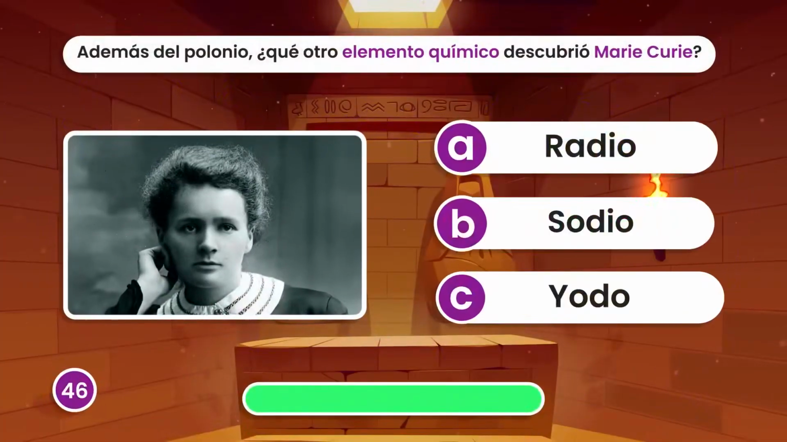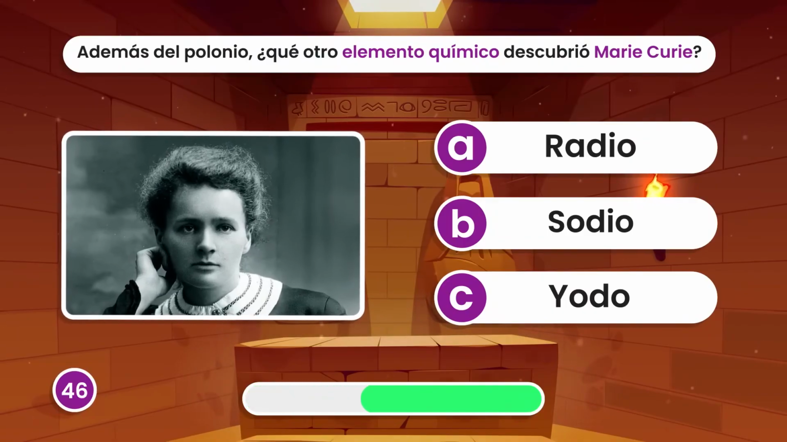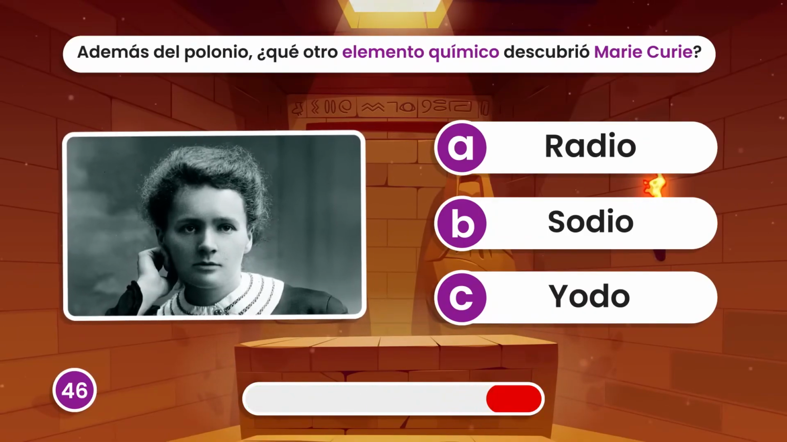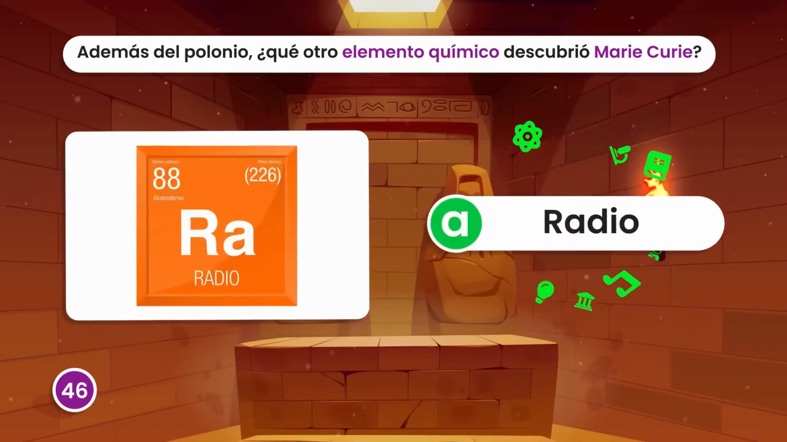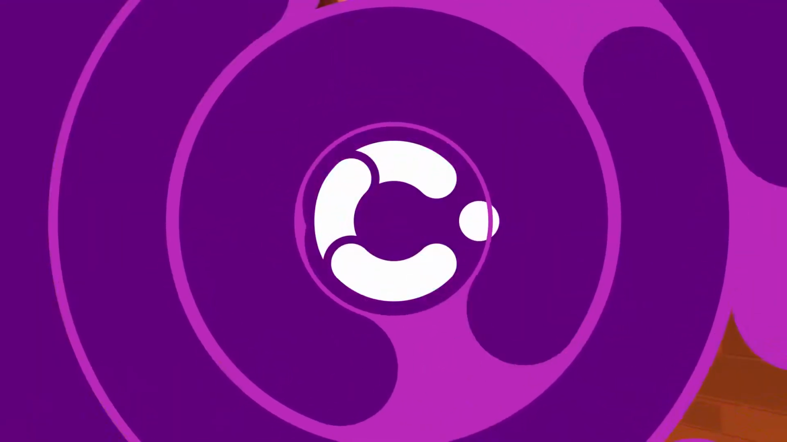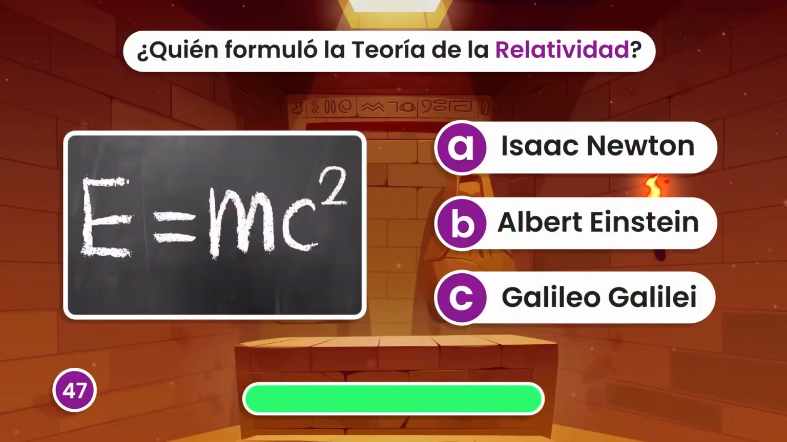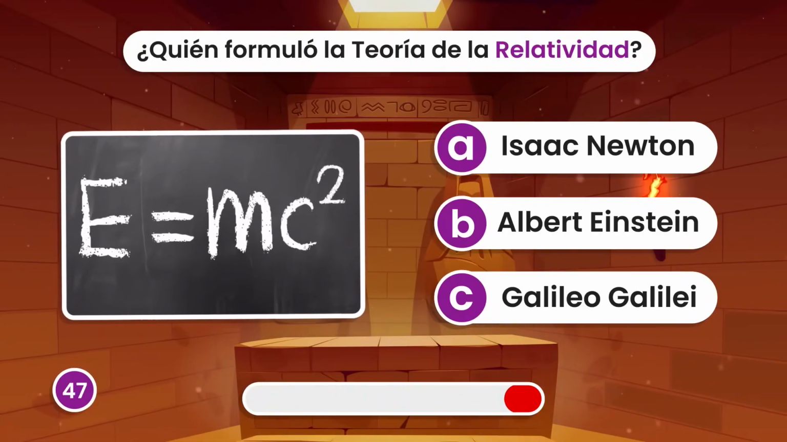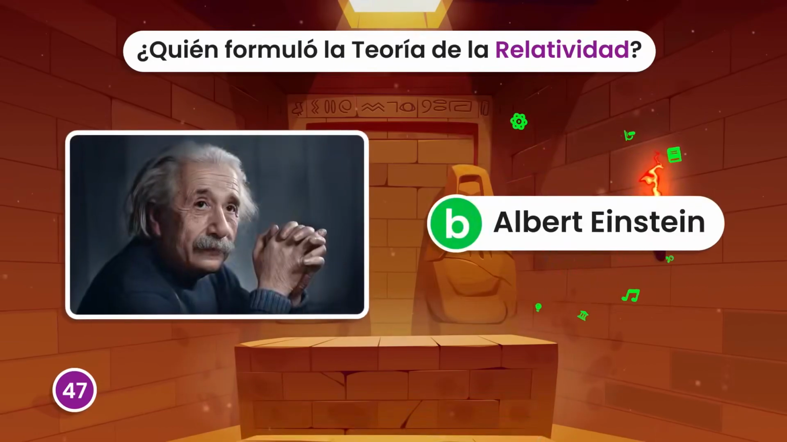Besides polonium, what other chemical element did Marie Curie discover? Radium? Who formulated the theory of relativity? Albert Einstein.